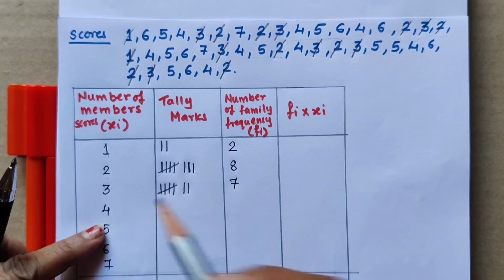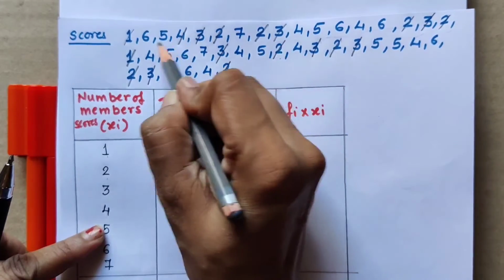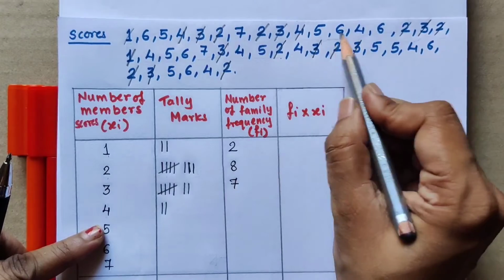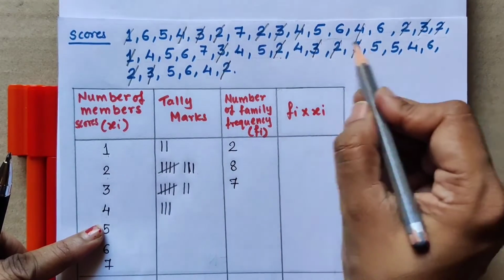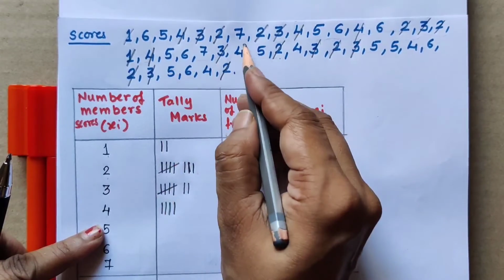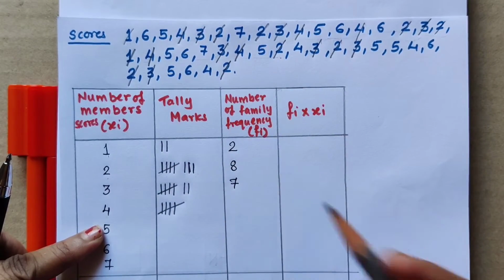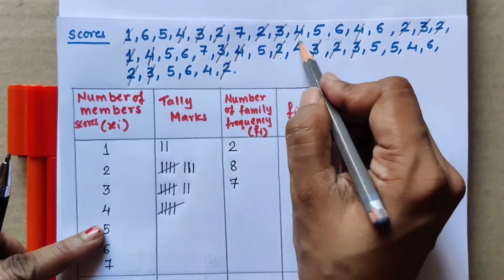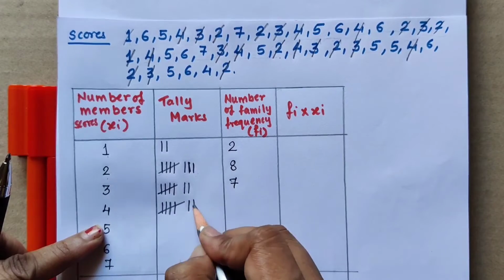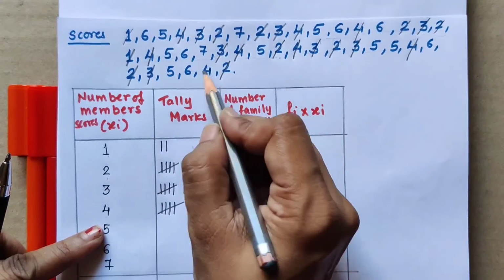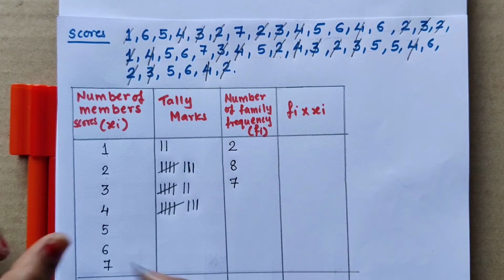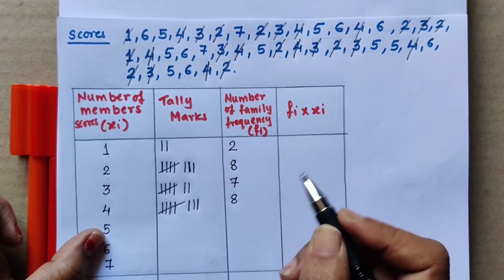Now see for 4, check for 4. 1, 2, 3, 4, 5. For 5 I will put a cross. 6, 7 and 8. Okay, so 4 is coming 8 times, so 8 is the frequency of 4.